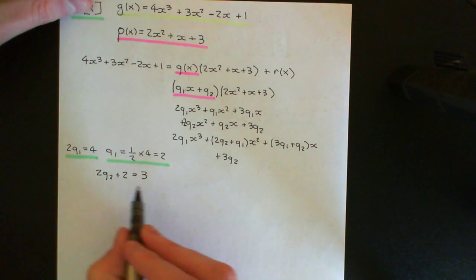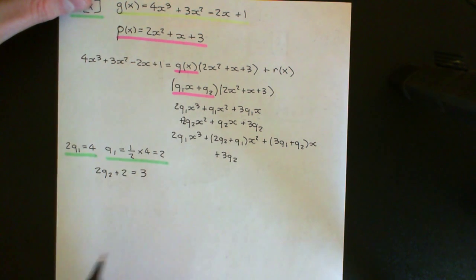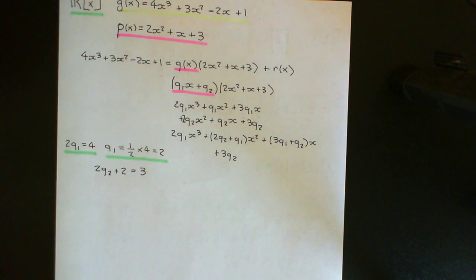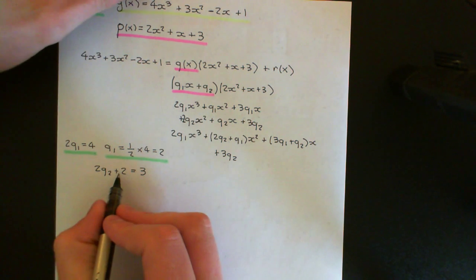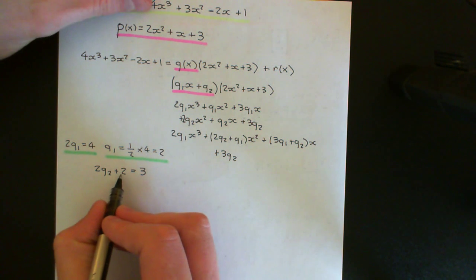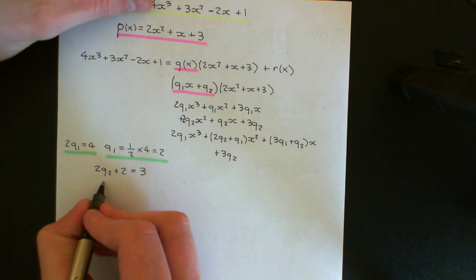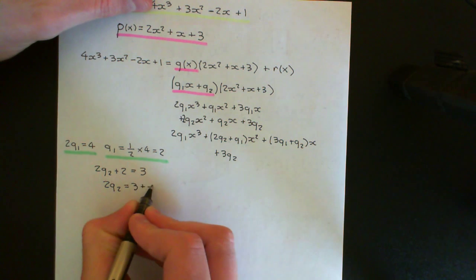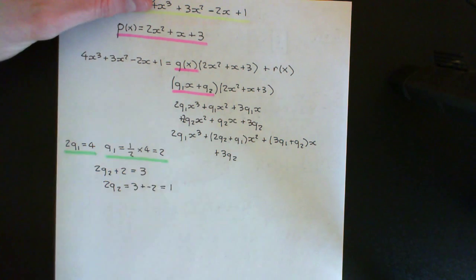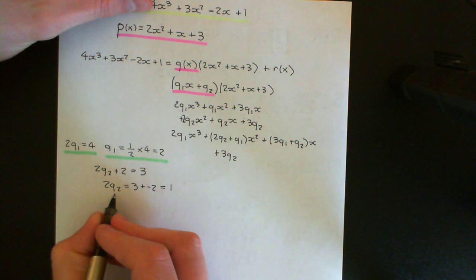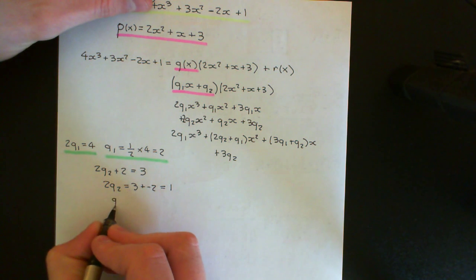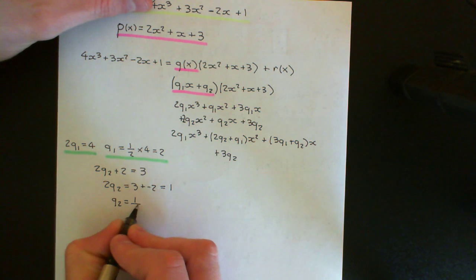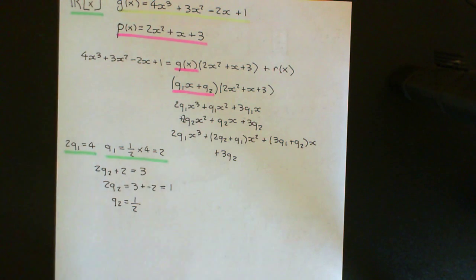So again, this is just an algebraic equation. We can do this in a general field. Yes, we're working in a very intuitive field, but we can do this in any old field. So what we're firstly going to do is add on to both sides the additive inverse of 2. So we'll get that 2q2 is equal to 3 plus the additive inverse of 2, which is of course equal to 1. And then we'll multiply both sides by the multiplicative inverse of 2, and we'll get that q2 is equal to a half.